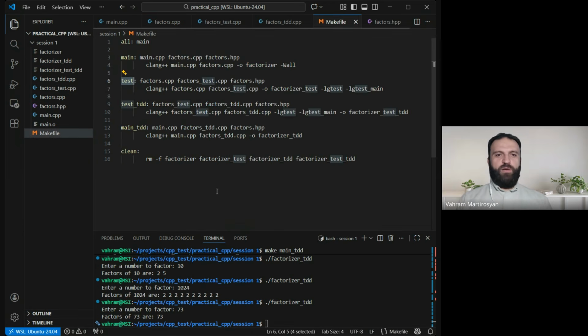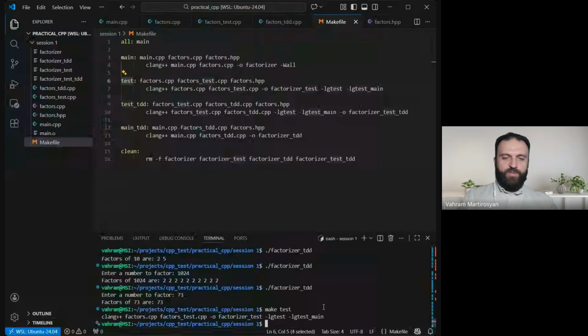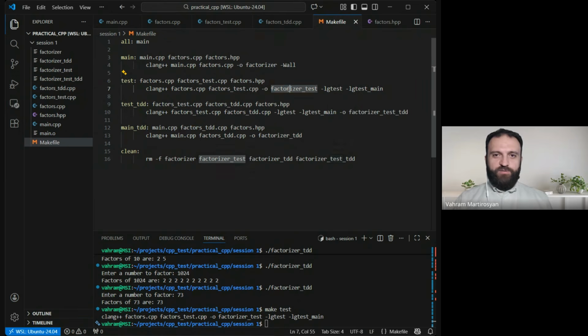So I'm going to do a make test. Yeah, it gets properly linked because the interface is the same. We didn't break anything. The interface is correct. But the output is called, where is it? Factorizer test. Okay, so I'm going to run factorizer test.